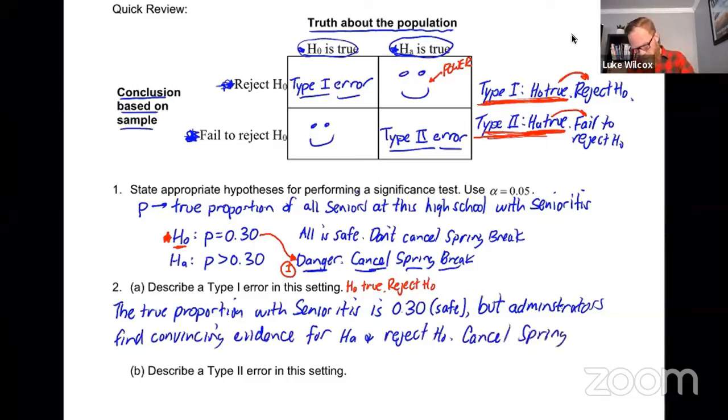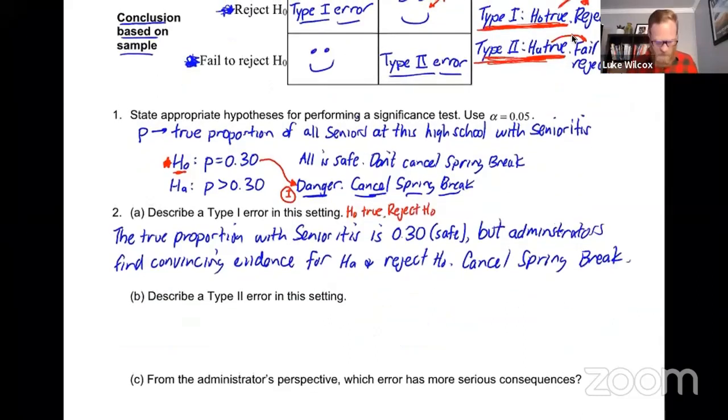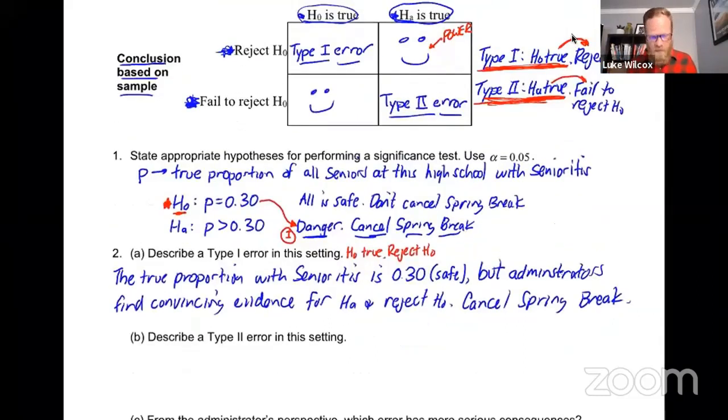Now, I can only imagine that the seniors at this particular high school would be outraged by such a decision, that the administrators would decide to cancel spring break when they really shouldn't have, right? Really all was safe, but they made the incorrect decision to cancel spring break, and now all of the seniors are completely outraged. Okay, now let's look at the idea of a type 2 error.